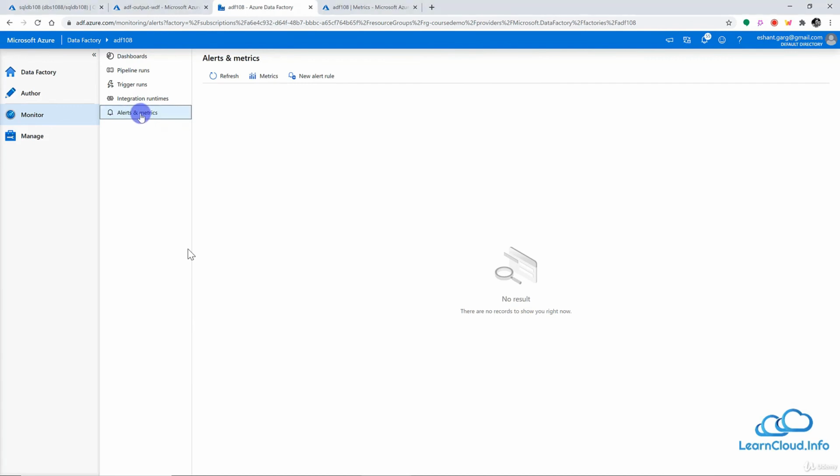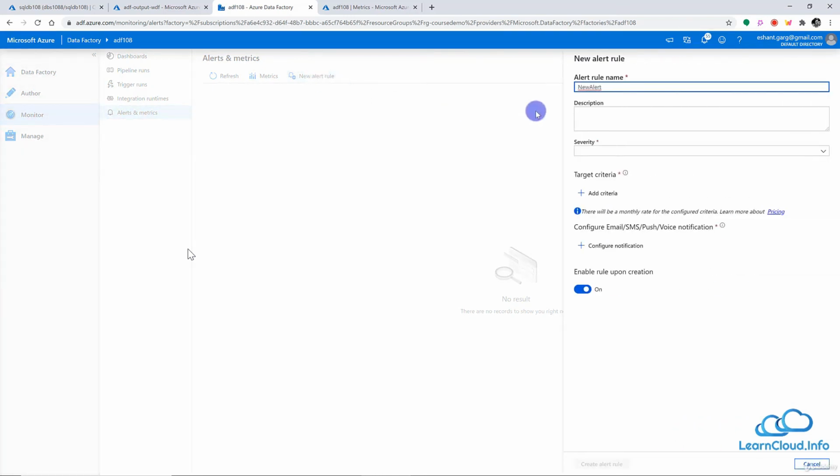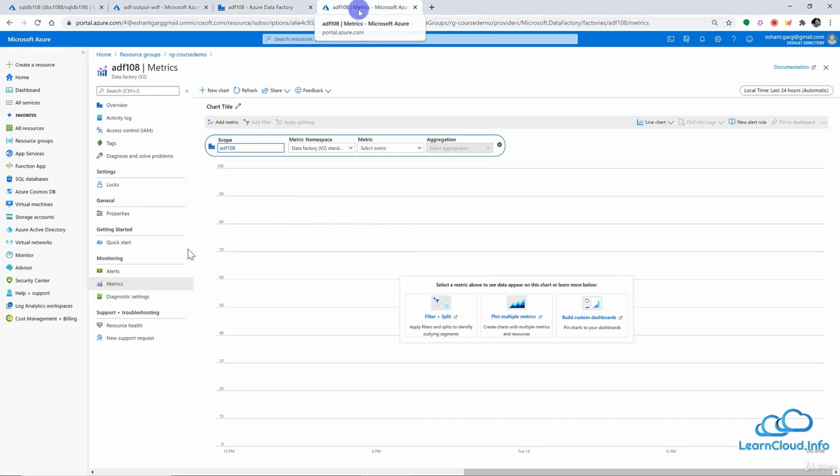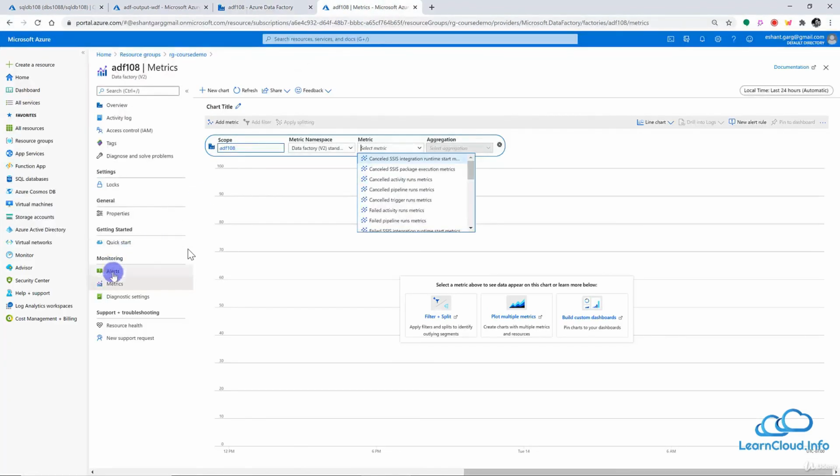And once I go inside this section, I can see two options here. One is for the metrics and one is for the alert. Now if I click on alert here, you can create an alert, but if I click on metrics, it will take you to another page dedicated to Azure Monitor metrics. But I would say both of these options are more or less shortcuts of the monitoring section alerts and metrics.